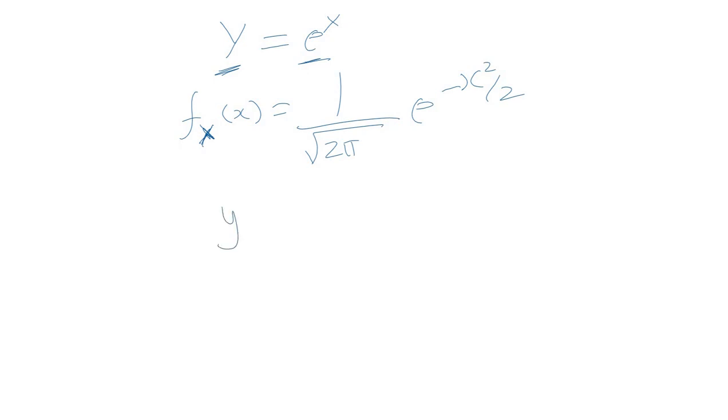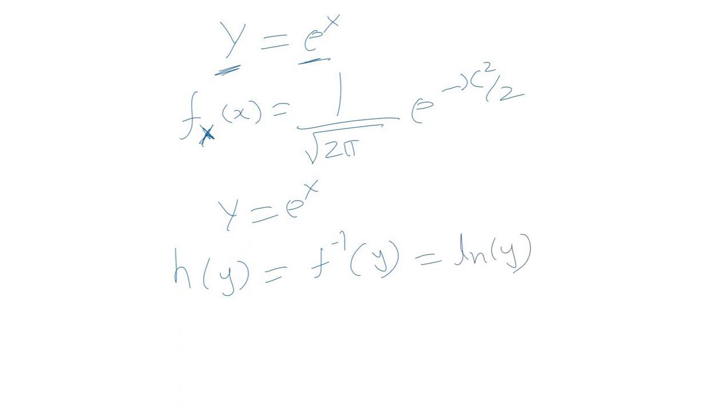y is equal to e raised to power x. This is the relationship. So h of y would be equal to f inverse of y, that is equal to ln of y, isn't it? If we take this inverse, this becomes ln of y, and this is equal to x.